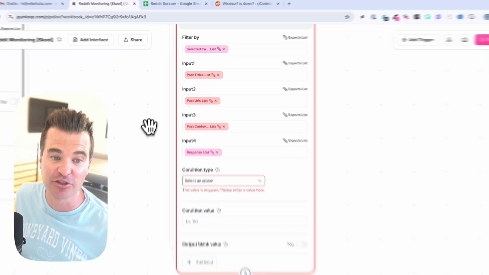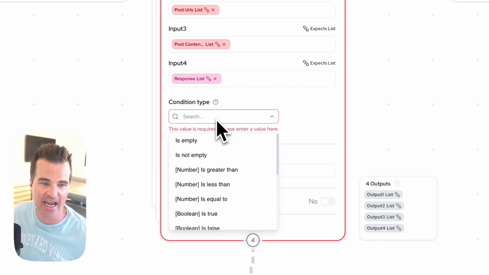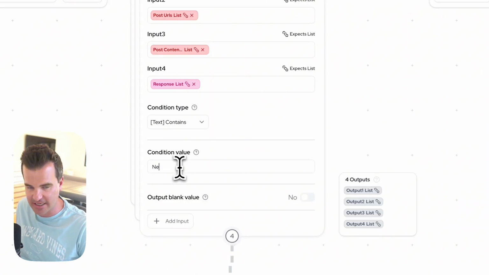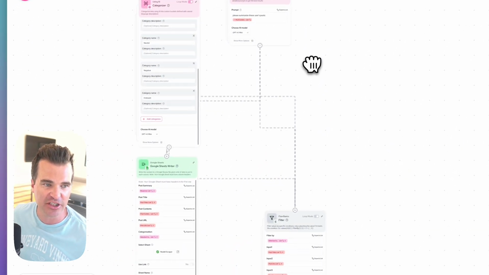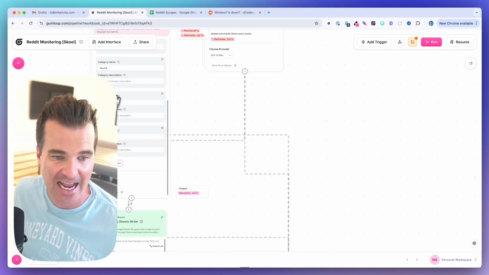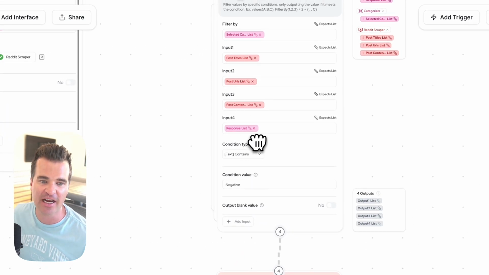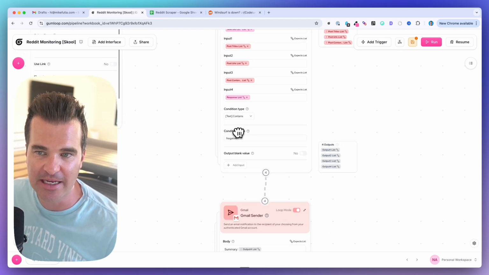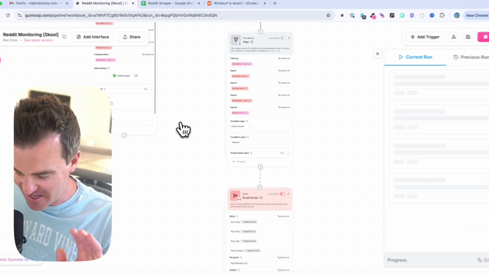So what are we actually filtering on? I did not set that. So under condition type, what I want to say is the text contains, and for the value, I want to say negative. So remember, we're asking in the AI categorization step to categorize these as either neutral, positive, irrelevant, or negative. So for the filter, we need to actually set that condition. So I forgot to set that type. So again, it's going to be text contains, and the value is going to be negative. So let me save that. Now let's try to run it. So maybe I should have tested the filter step before.